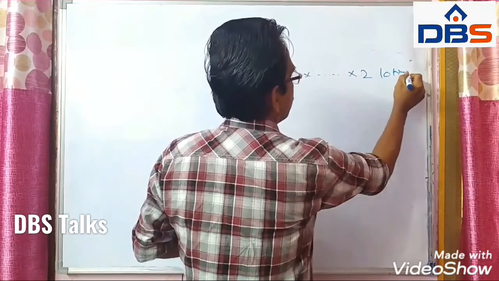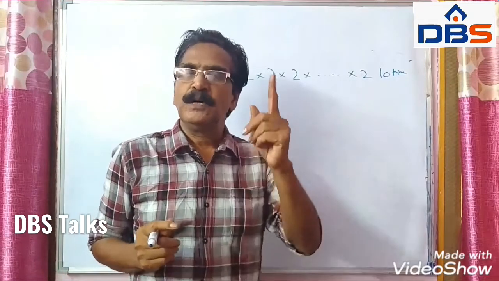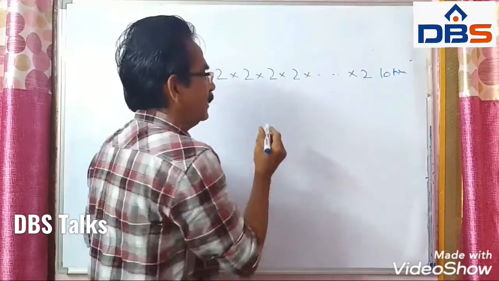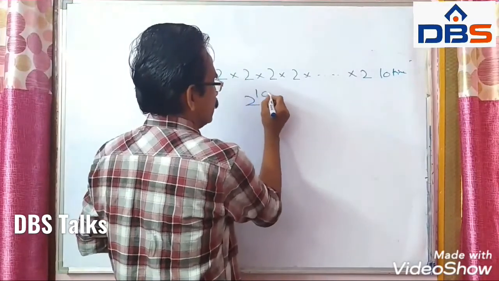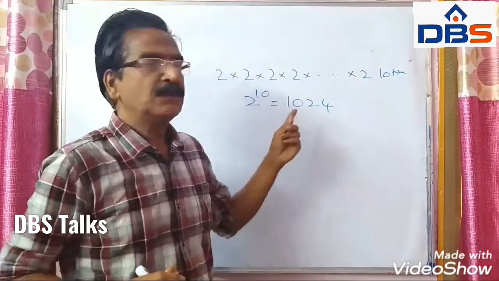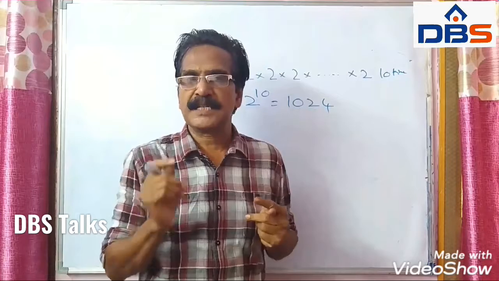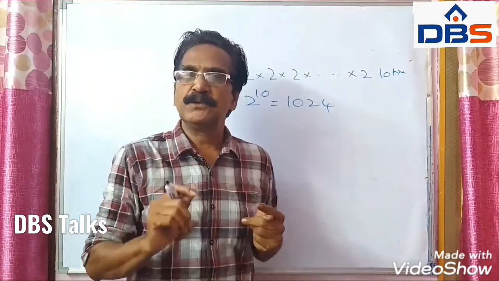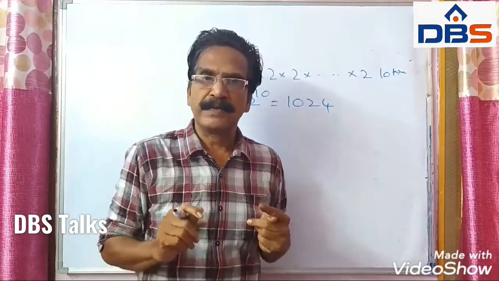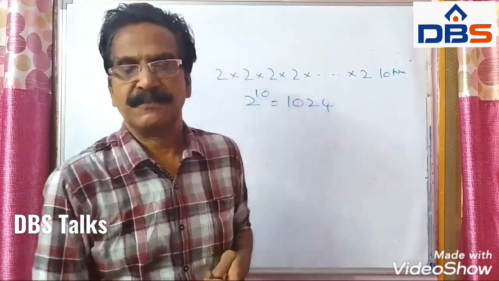All the 10 questions can be answered means 2 into 2 into 2 into 2 up to 10 times. That comes to 2 power 10, that is equal to 1024. So this is your answer, friends. 2 power 10 means 1024. So that is our first question, friends.